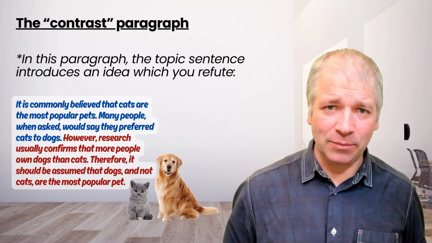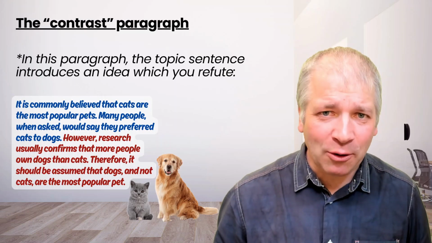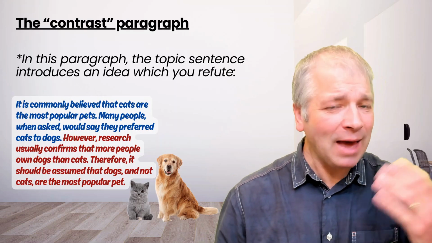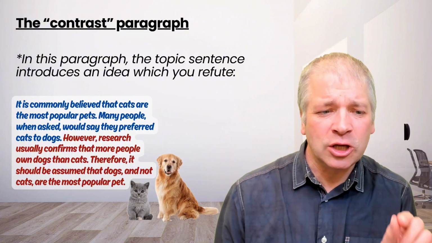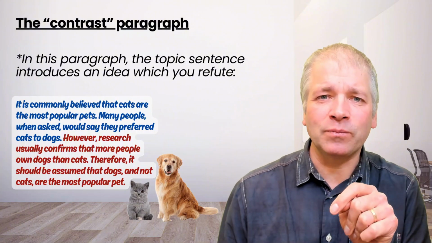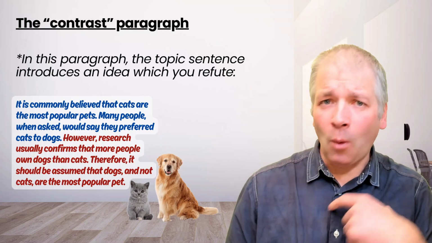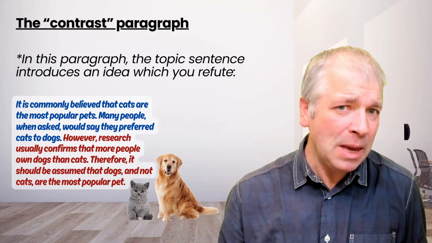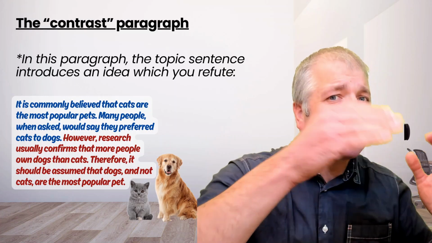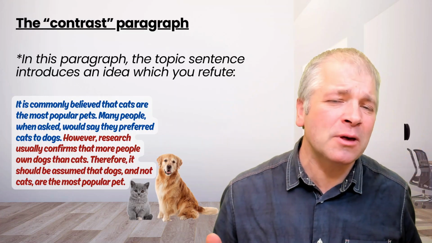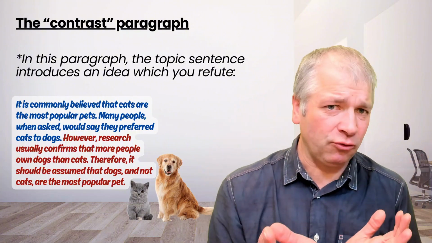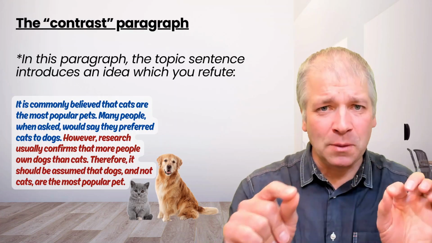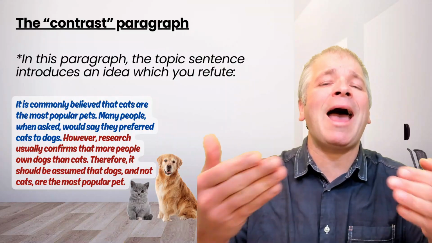Do you see what's happened here? The actual topic of the paragraph is to show how dogs are more popular than cats. But I began by looking at cats. Notice the language I used. It is commonly believed. Not what I believe, not what evidence points to, but a general statement of what some people think could be true. So I've set this paragraph up. I start off with some information about what seems could be true, but then I develop it and I switch it using the word however halfway through the paragraph, and then I switch to what is actually true.